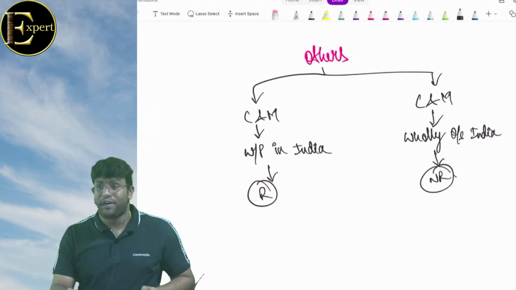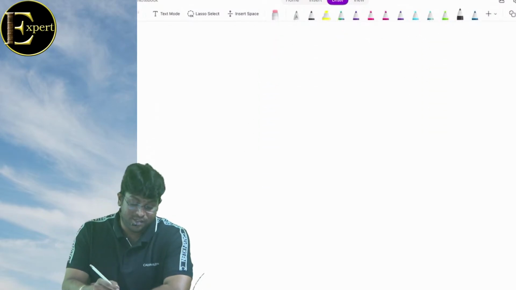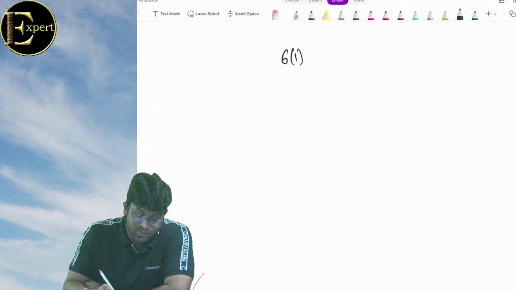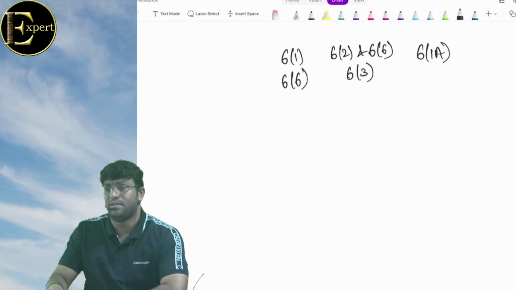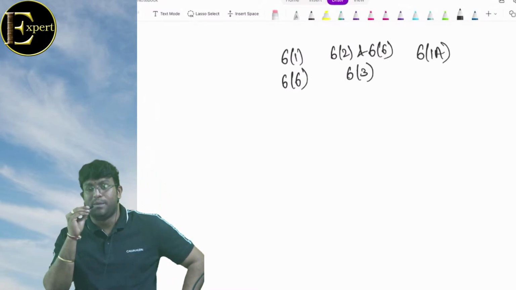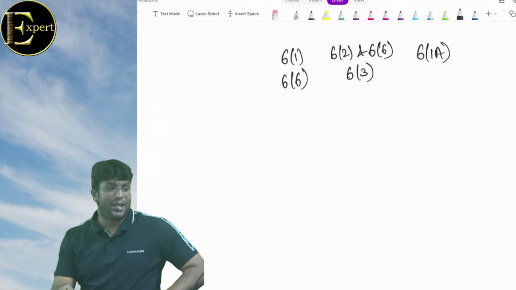So are we clear so far? So what is section 6.1? 6.2 and 6.6, 6.3, 6.1a. 6.1a is deemed resident. How many conditions are there in deemed resident? What are the three conditions? First one, he must be an Indian citizen.